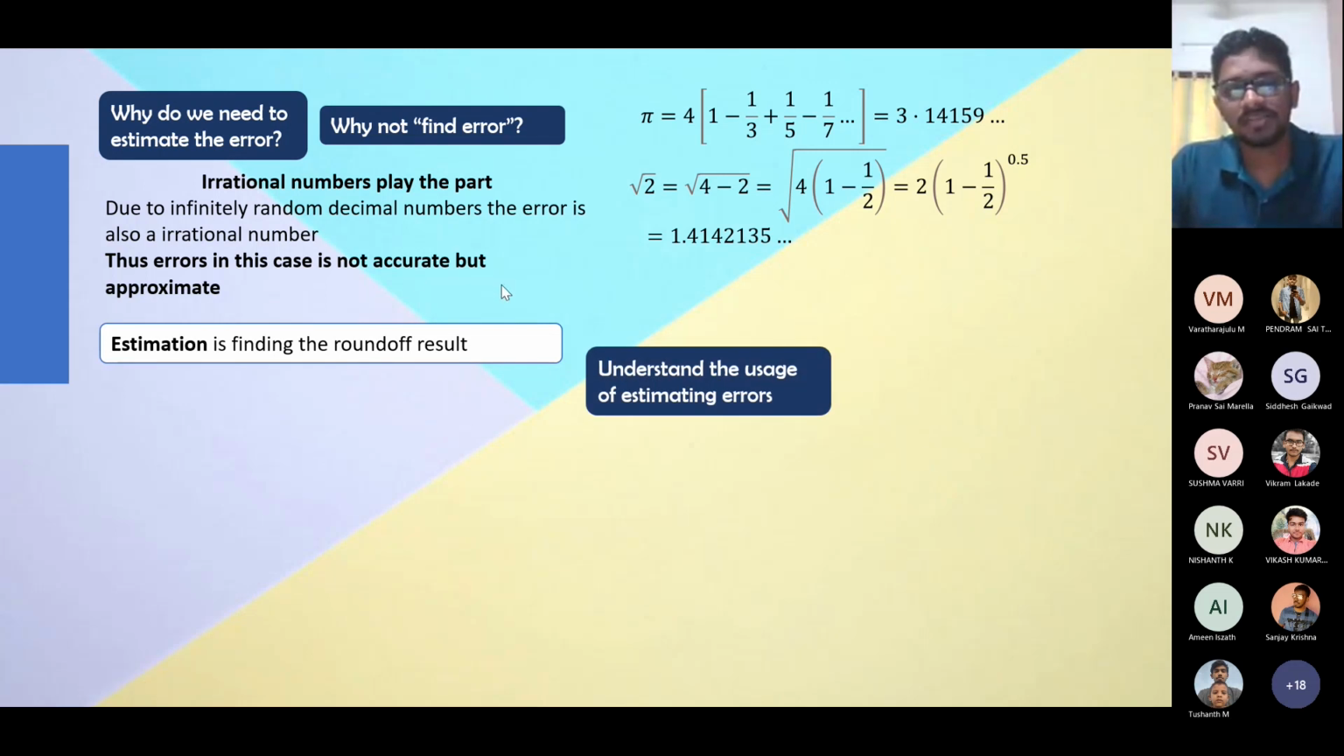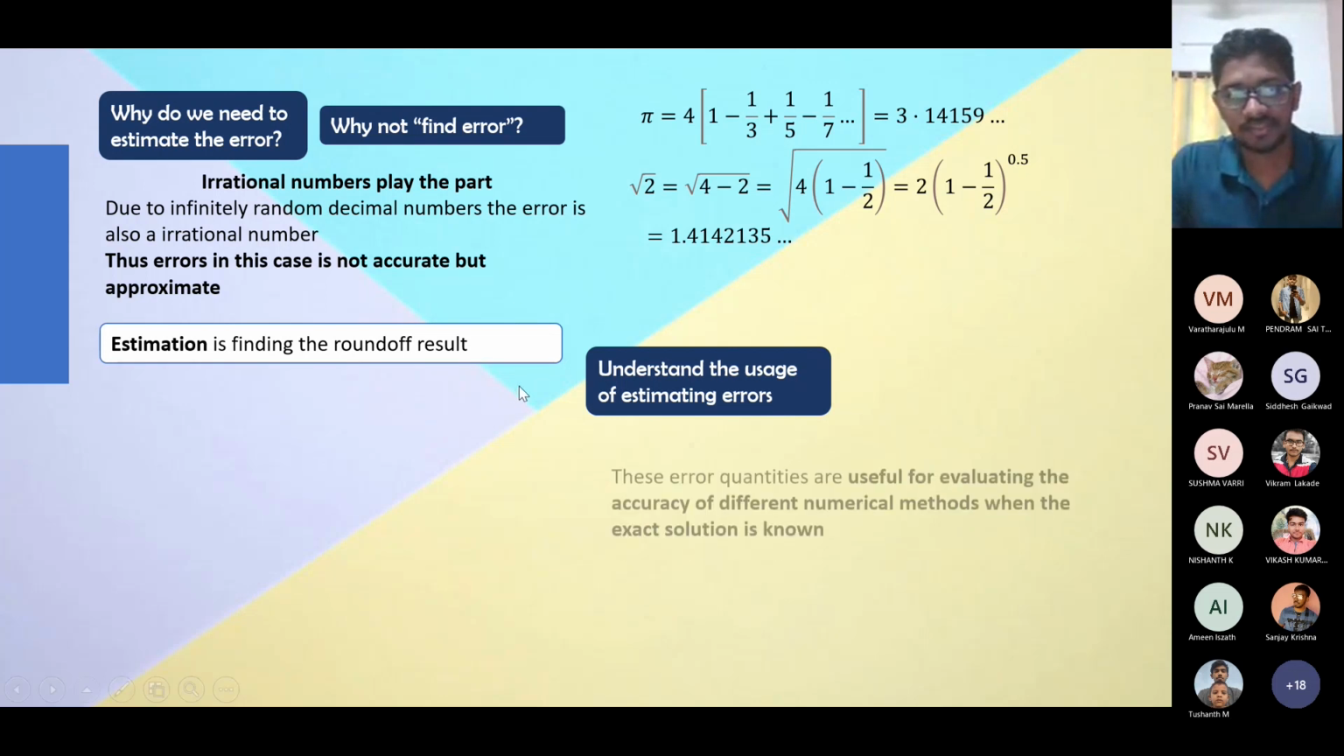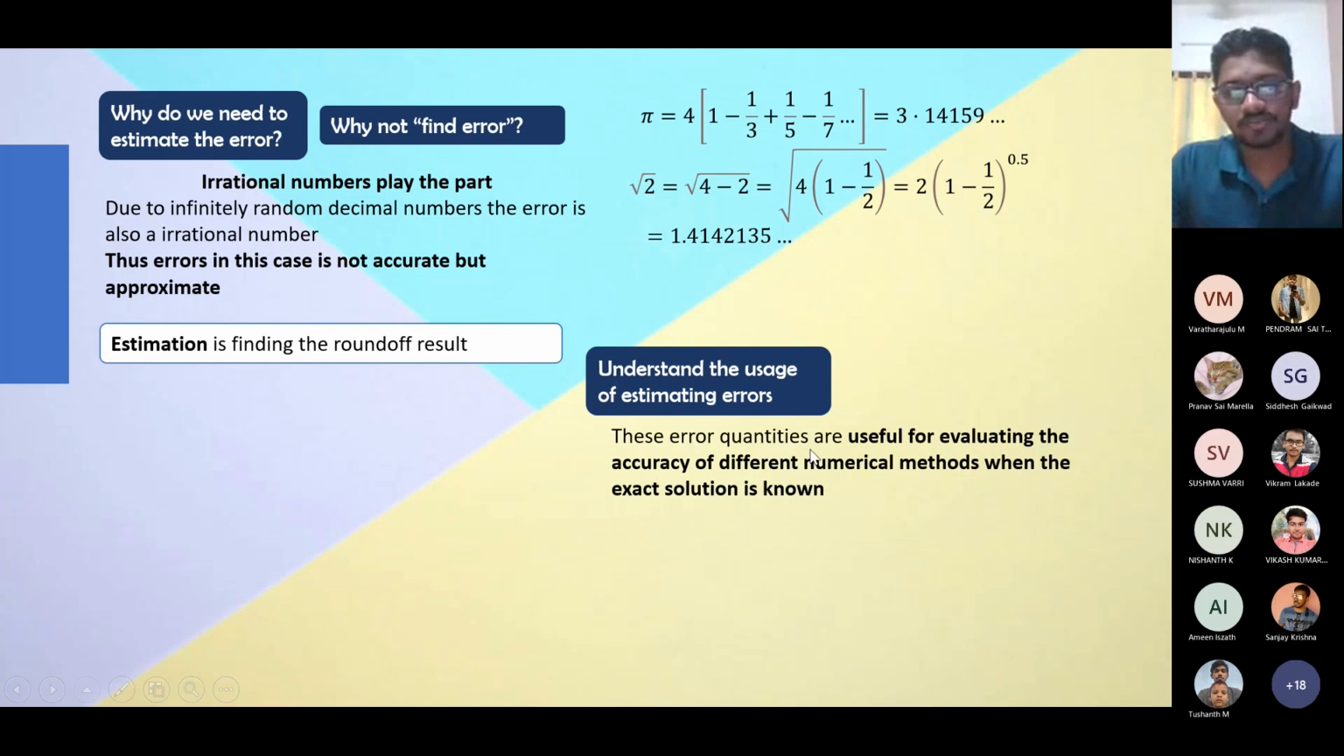So now, understanding the usage of estimating errors. This is the last question we want to discuss. These error quantities are useful for evaluating the accuracy of different numerical methods when the exact solution is known.